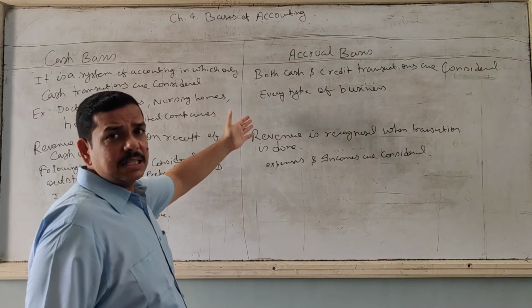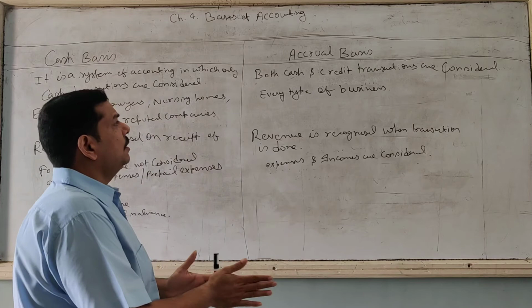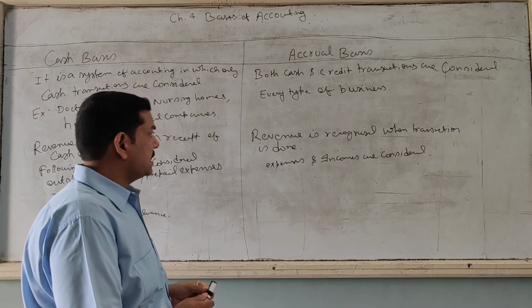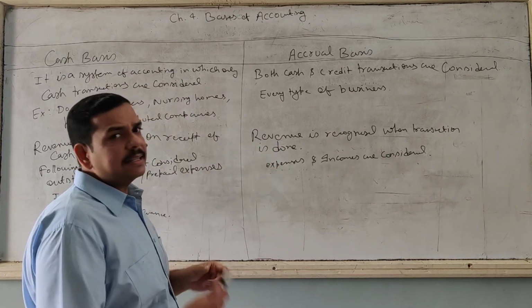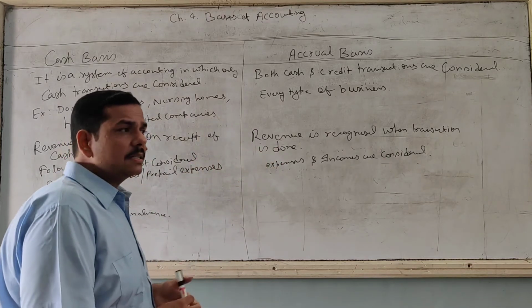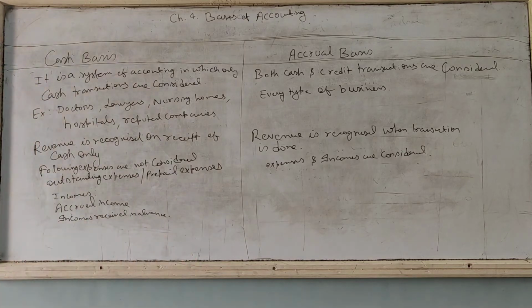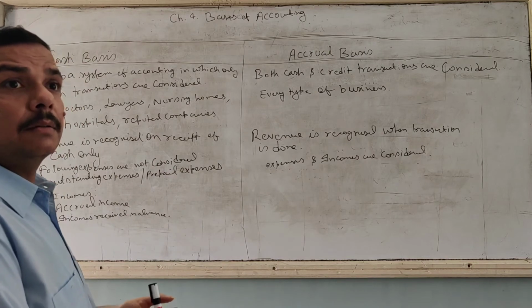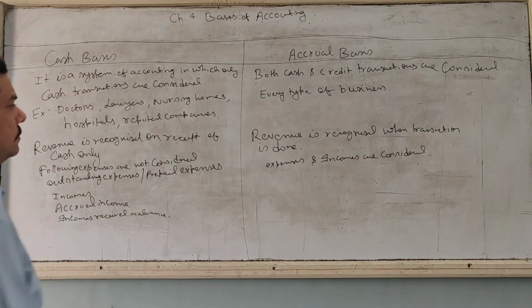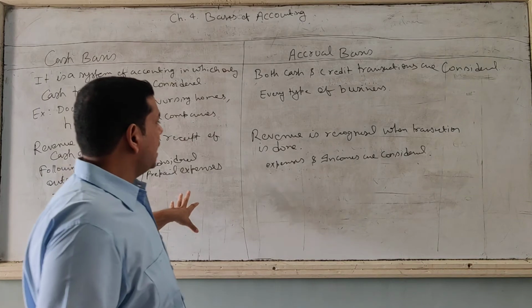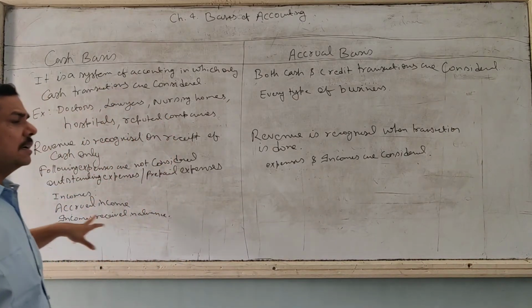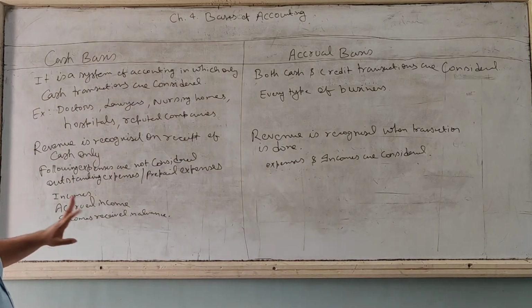So under accrual basis, we are going to record the transaction in our books of account. Generally, it is adopted by every type of business. Revenue is recognized when the transaction is done. The moment cloth is sold, it is going to be recorded in the books of account. Clear? We do not wait for the cash to come in. Here, both prepaid expenses and outstanding expenses, and incomes, are considered and recorded in the books of account. Nothing is excluded.